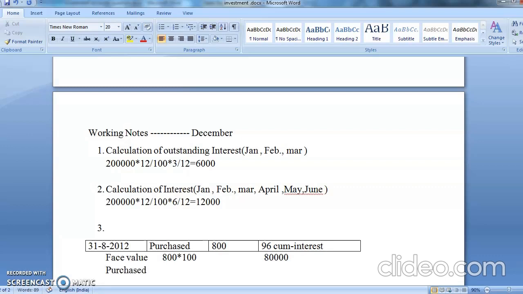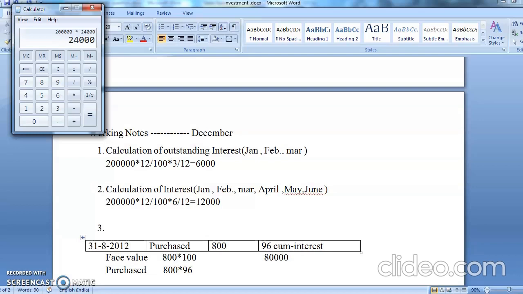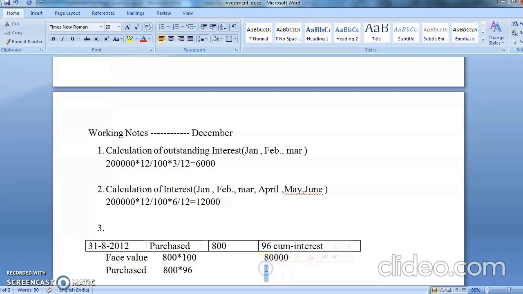So purchase value is 800 into, see, 96 rupees. So you write here 96. So 800 into 96, you are purchasing 800, so 800 into 96 rupees.